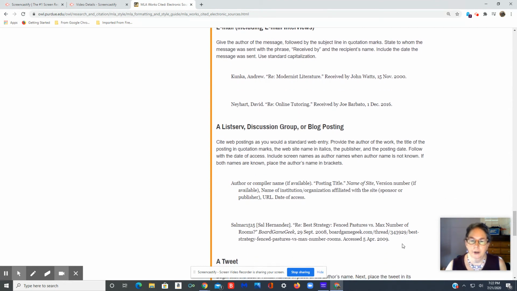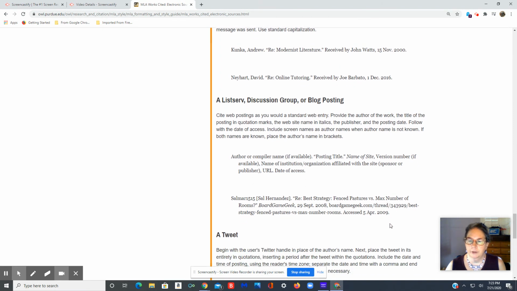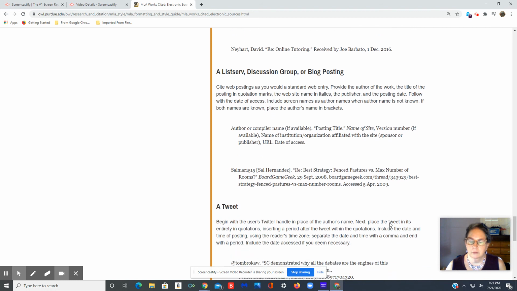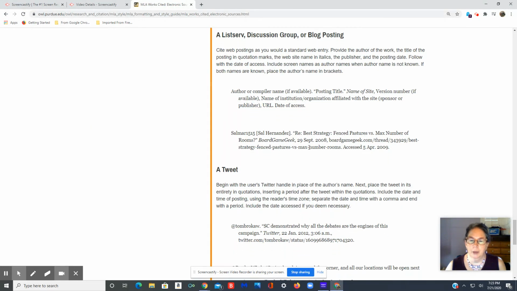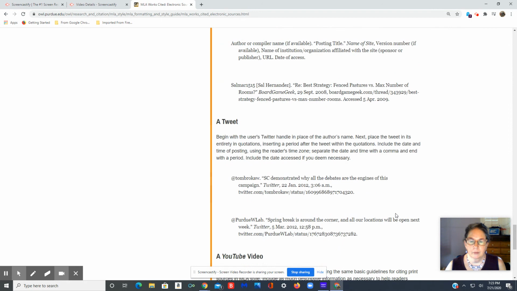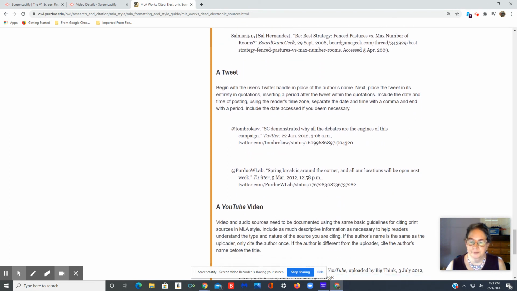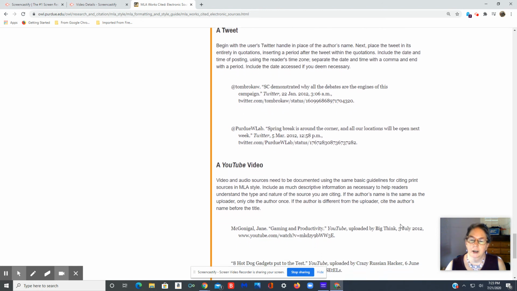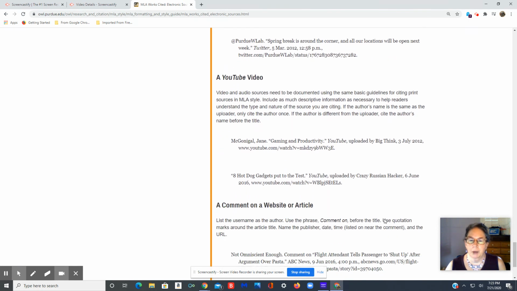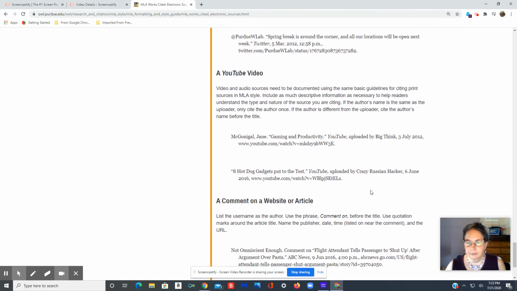And you can cite a listserv, discussion group, or blog post these days because there are all kinds of sources that you could have. This one is from Board Game Geek. Why you would want to cite a tweet, I don't know, but here's the format. I think a YouTube video might be more useful. They have so many things there that are educational and research related, so why not?